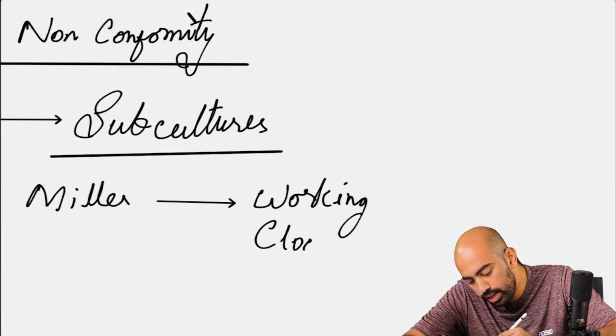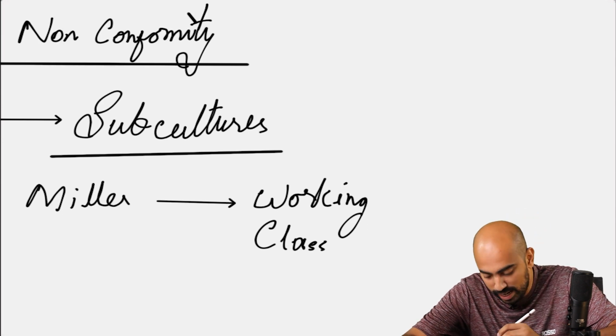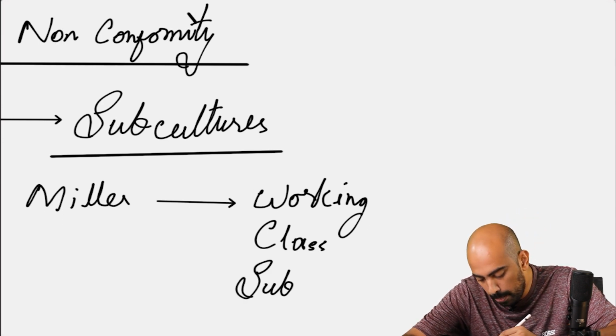This board work will definitely help you to memorize the whole concept. Miller identified the features of working class subculture.